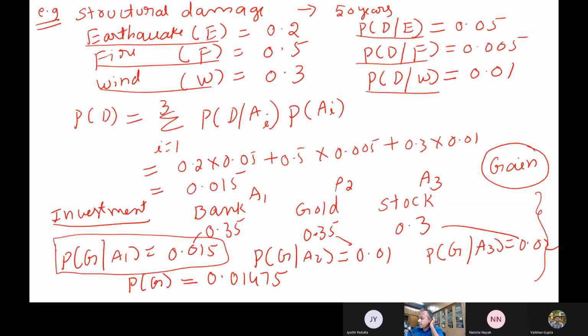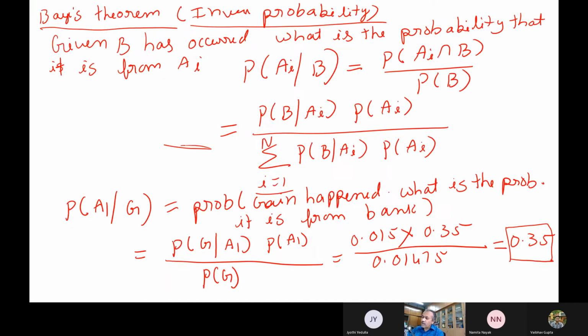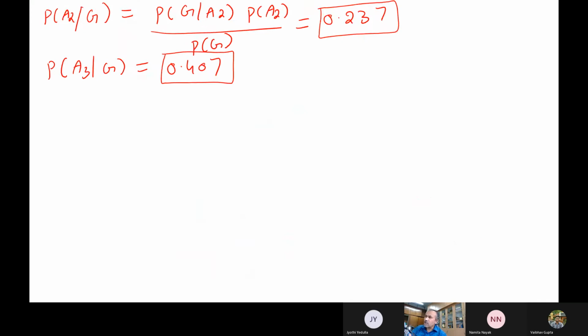Previously we had said these probabilities are 0.35, 0.35 and 0.3. These are your investments. And here the probability of gain given stock markets, you had numbers like 0.02, 0.01. Now this tells you exactly the gain caused due to stocks and the gain caused due to the others, which you can find from the Bayes theorem itself. It is a very important thing, and sometimes we use Bayes theorem for updating also.